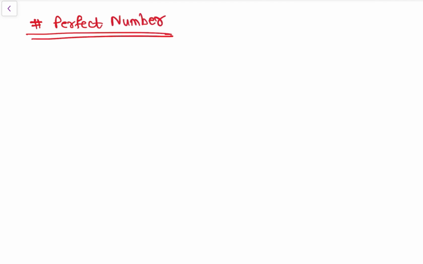Then there is a concept called perfect number. Perfect number is also not that important, but just be aware of it.